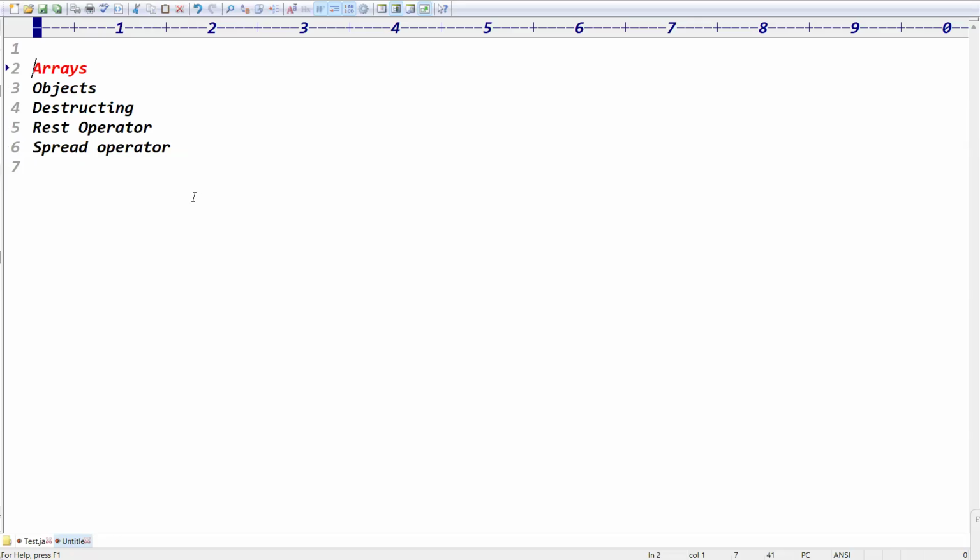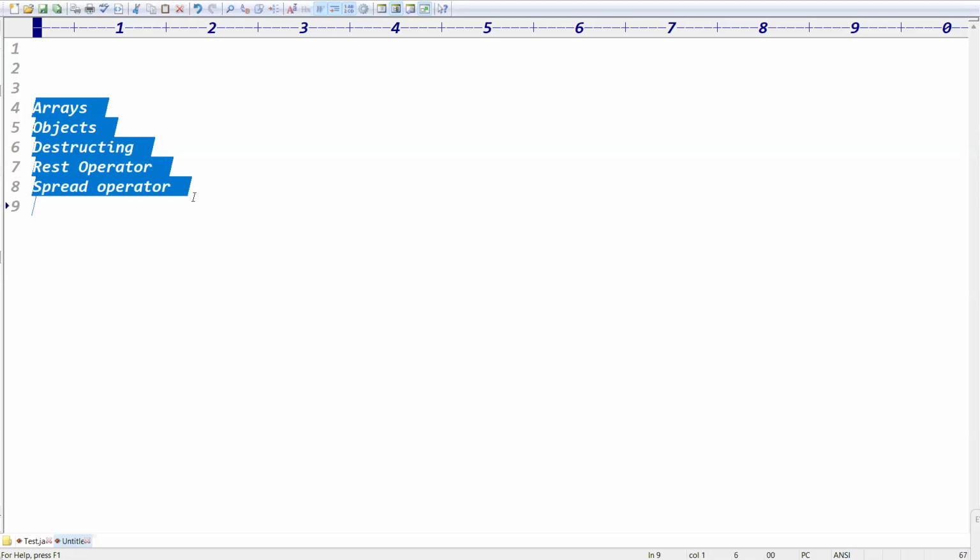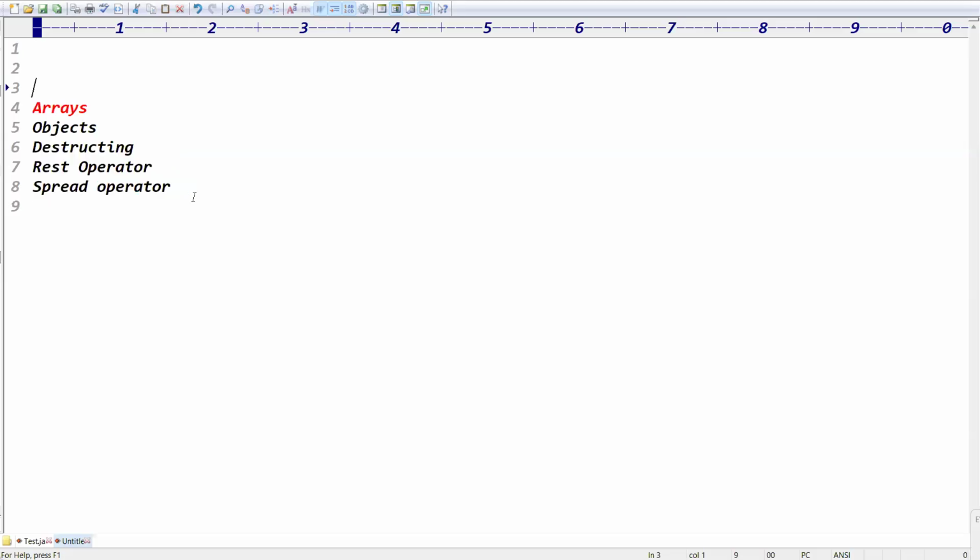You write up to this one, enough. Event handling, don't include. I need to make a separate exam for event handling. Total 3 exams. First exam up to functions. Second exam completely on event handling with conditional statements and looping statements, planned for next week, next Saturday or something like that. And this is the third exam: arrays, objects and destructuring, rest operator, spread operator.